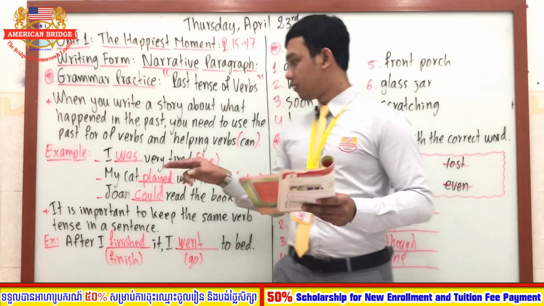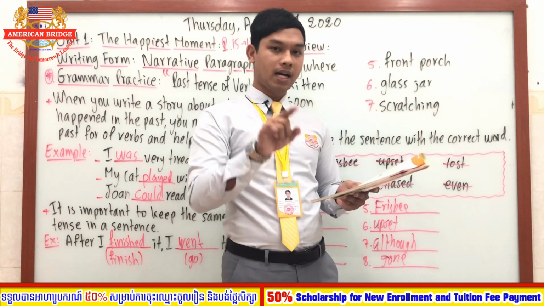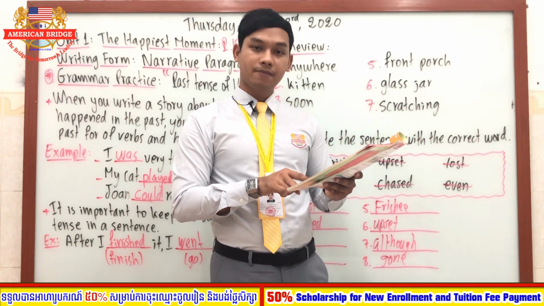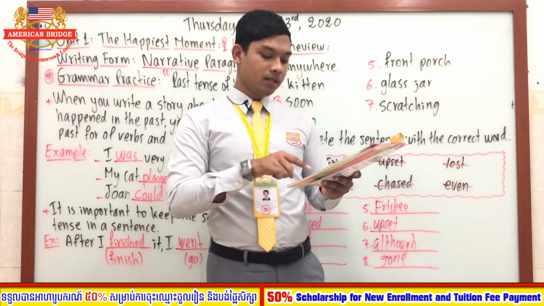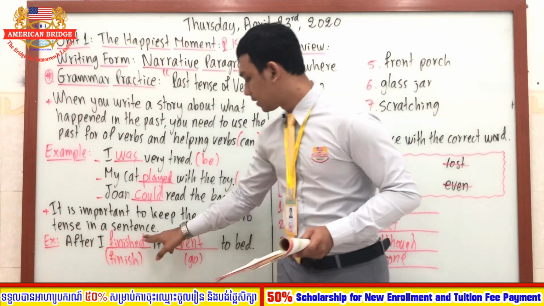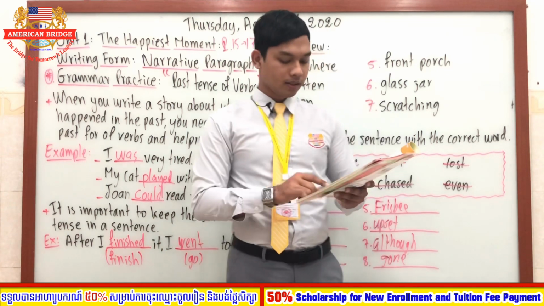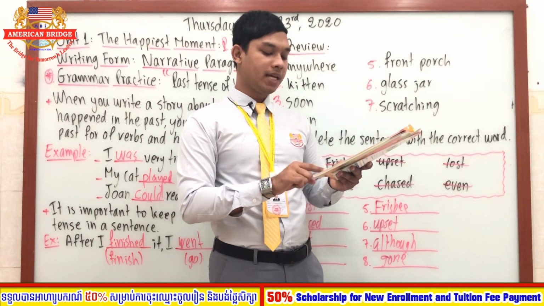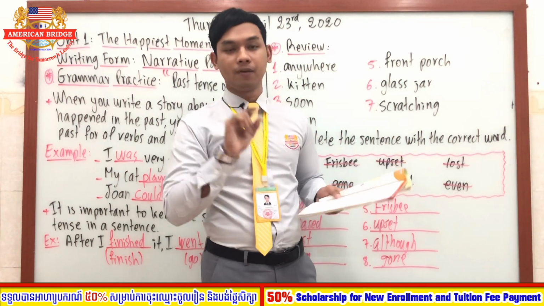Number 6, I was. You see, I was from be, right? So I was very sad. Underline the word was. Number 7, although I was angry at first. Okay, you can see the past tense, right? I was happy later. So in this sentence, they use this kind of sentence here. They keep the same verb in a sentence, right? Yes. Number 8, one day Lucky was gone, so I began to look for him. So was, and began from the word begin.